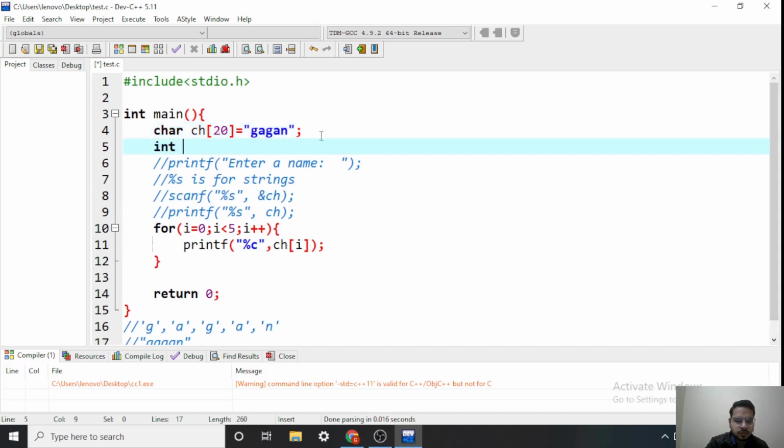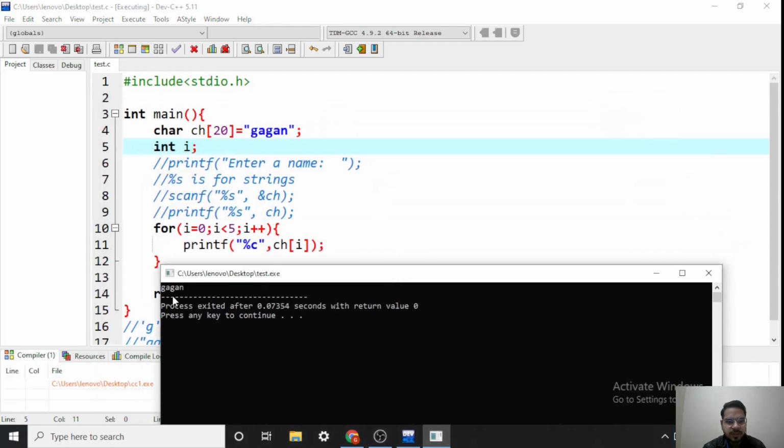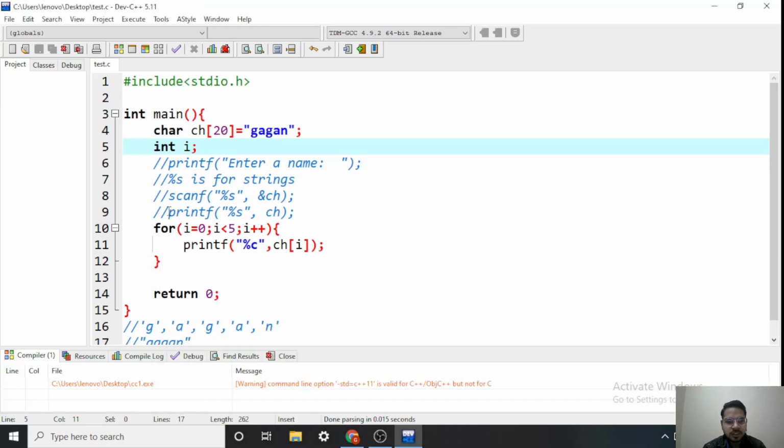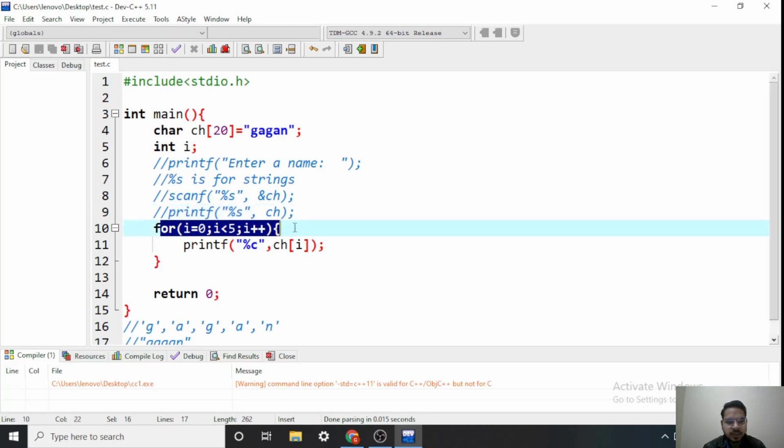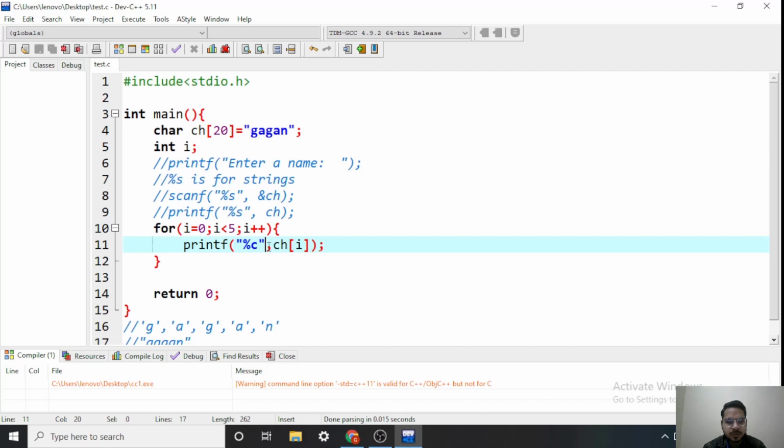Let's try this also. So as you can see, I am getting Gagan in the output. Okay, so either you can use %s and then pass the name of the string and it will print the complete string, or you can run the loop and then use %c and print individual characters. Now here I can see that the length of the string was 5, that's why I have taken 5.